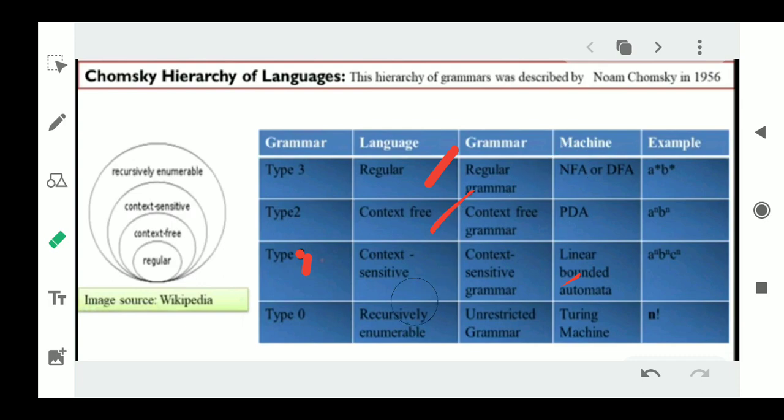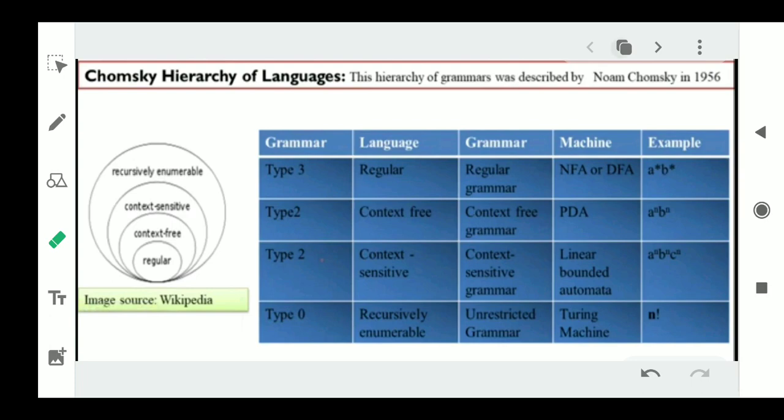We have already discussed this Chomsky hierarchy of languages, and we have given examples for each and every language very clearly here. The machine that accepts regular grammar is DFA or NFA, and type 0 grammars are accepted by a machine called Turing machine. Type 1 grammars are accepted by linear bounded automata. Type 2 grammars, pushdown automata. Type 3 grammars are accepted by DFA or NFA, and these are the examples we have given for each and every grammar.